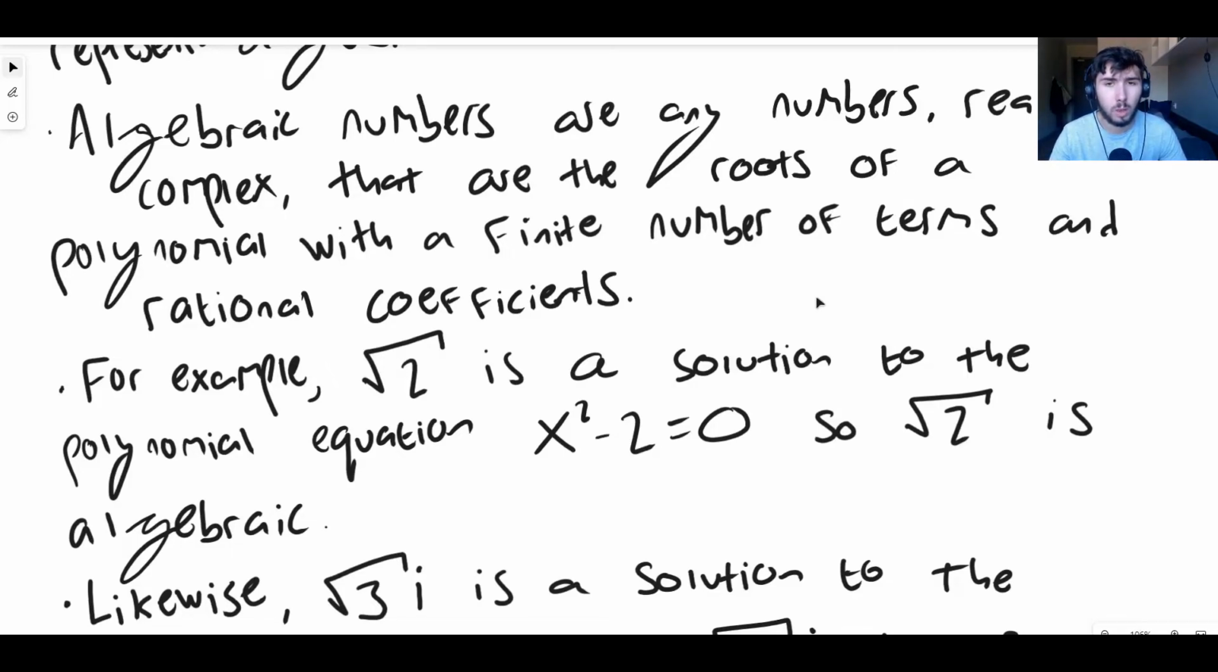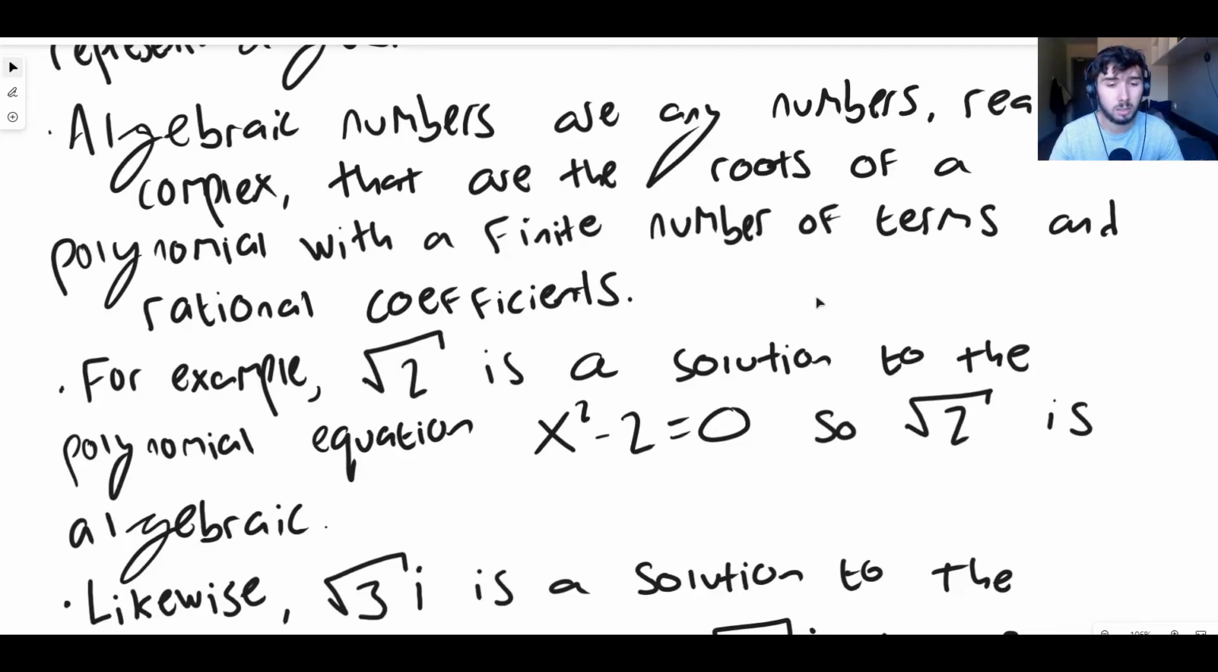They can be any number that are the roots of a polynomial with a finite number of terms and rational coefficients. Okay, it's a bit of a mouthful, but that's what they are. So let's break this down. What does this mean? Basically, imagine you have a quadratic equation. It's equal to 0, and you solve it.